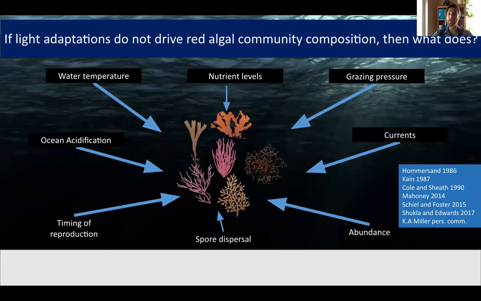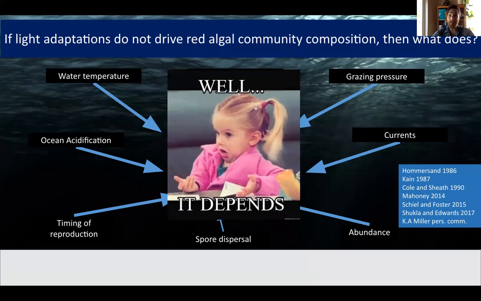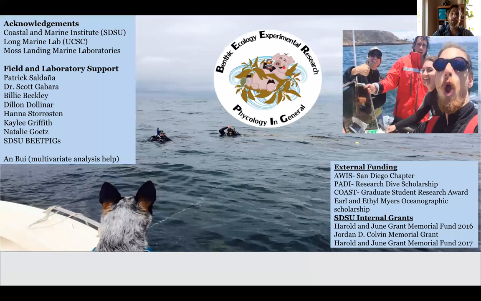So what does drive community assemblages on temperate rocky reefs? Well, variation in abiotic factors such as water temperature and nutrient availability, grazing pressure from encroaching urchins, anthropogenic disturbances such as ocean acidification, and a whole host of other factors. Basically, it depends.